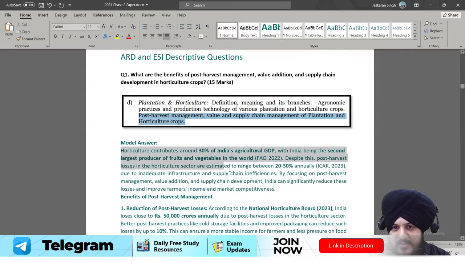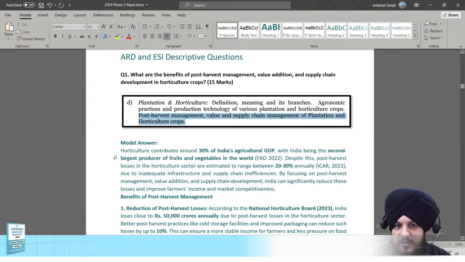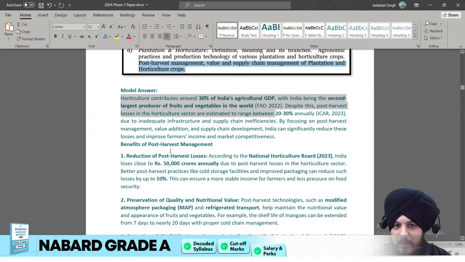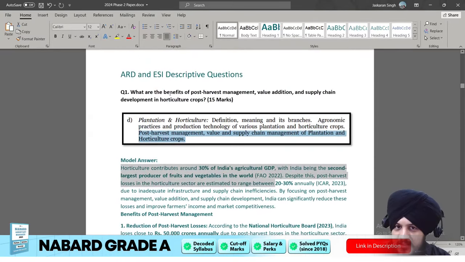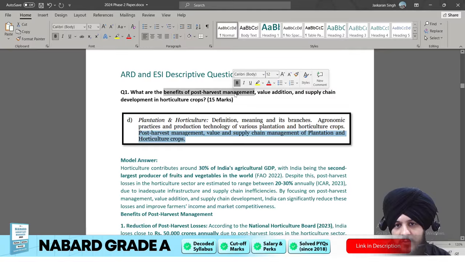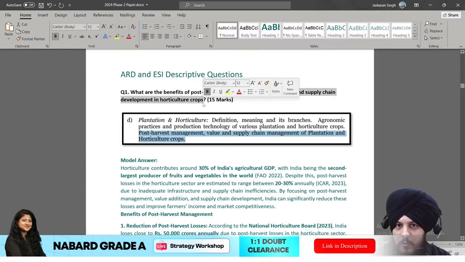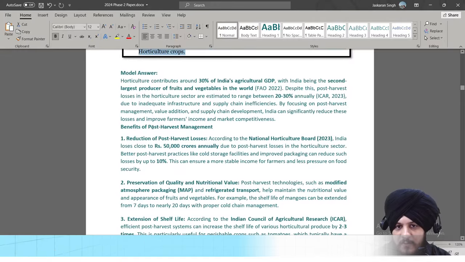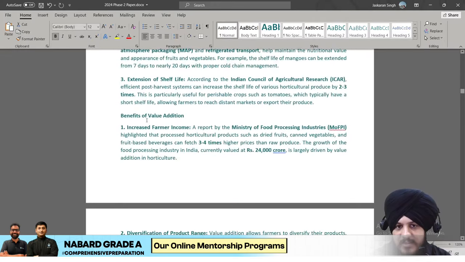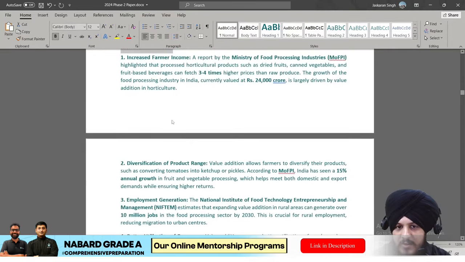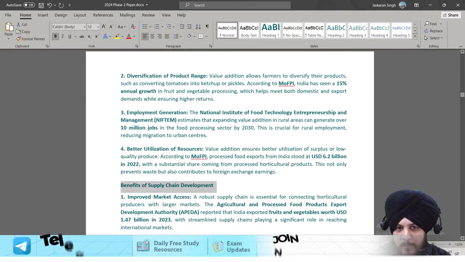But you can see this is the first and foremost thing, the introduction, where you can write some form of data. After that, of course, three things have been asked: the benefits of post harvest management, the value addition and the supply chain development. So of course they are going to be three bodies. The first body is going to be benefits of post harvest management, the second body is going to be benefits of value addition, and the third is going to be benefits of सप्लाई चेन डेवलपमेंट.